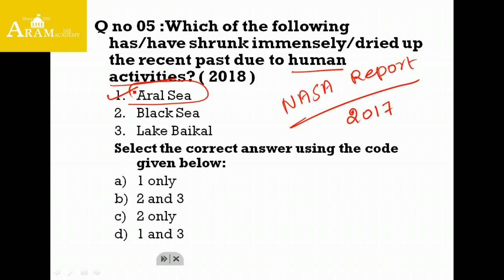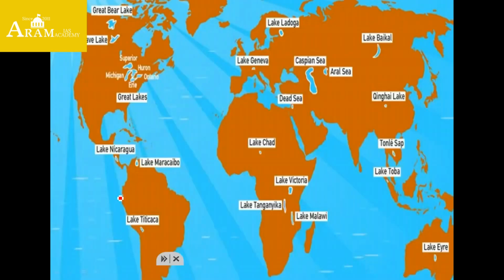Coming to the options now, Black Sea was not in the report, and also Lake Baikal was not in the report. We can eliminate 2 and 3. The leftover answer is 1 only. Now we have to see where Aral Sea is located. Aral Sea is located between 2 countries. One is Kazakhstan, another is Uzbekistan. So these are the 2 countries which encircle the Aral Sea.